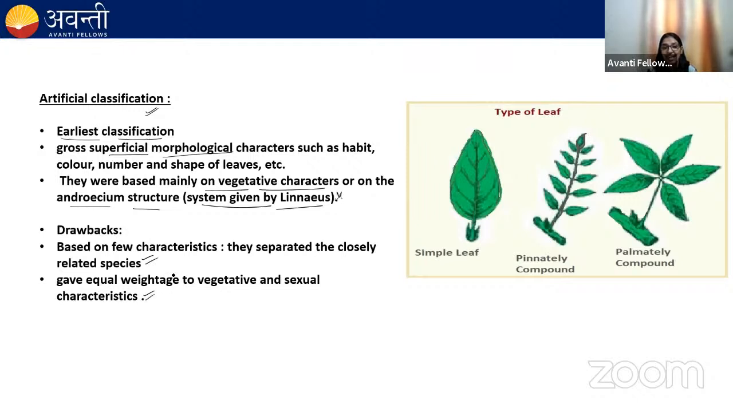Second drawback of this classification is that they give equal weightage to the vegetative and the sexual characteristics of the plant. That means they have given equal weightage to the vegetative structure as well as the reproductive structure of the plant. And we know that the vegetative characters are more likely to get affected with the change in environment. Okay, for example, in desert you have observed opuntia or the cactus, and the cactus shows some kind of adaptation or modification.